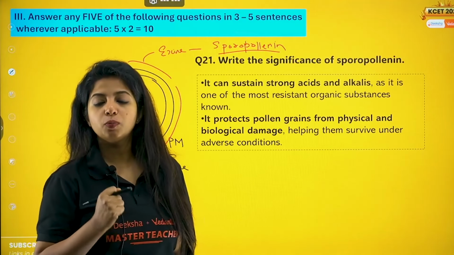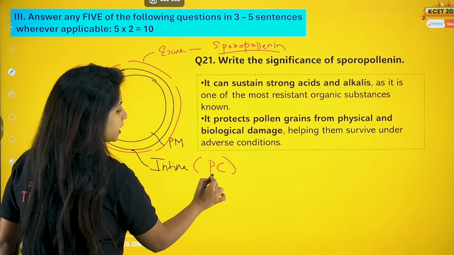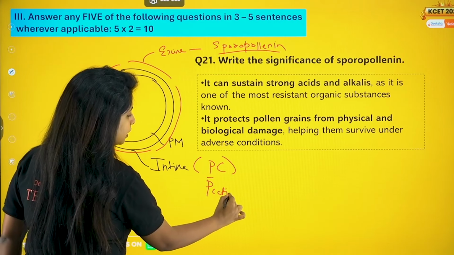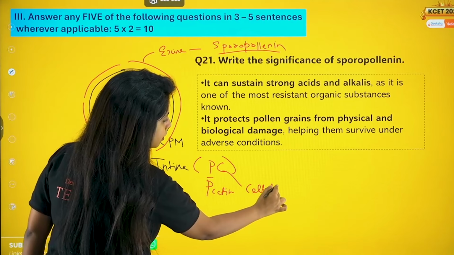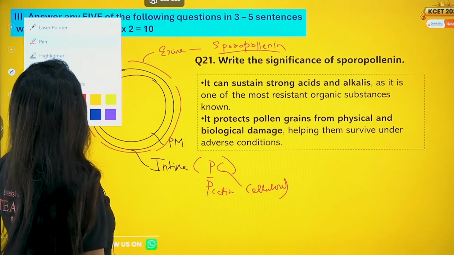That's the power of sporopollenin. The intine, on the other hand, is made up of pectin and cellulose. You can remember it like that: P for pectin and C for cellulose. Or PC, the PC that you have as computers, you can remember it like that also.